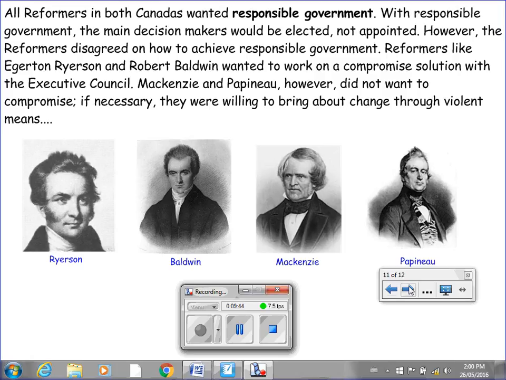All reformers in both Canadas wanted responsible government. With responsible government, the main decision makers would be elected, not appointed. However, the reformers disagreed on how to achieve responsible government. Reformers like Egerton Ryerson and Robert Baldwin wanted to work on a compromise solution with the Executive Council. Mackenzie and Papineau, however, did not want to compromise. If necessary, they were willing to bring about change through violent means.